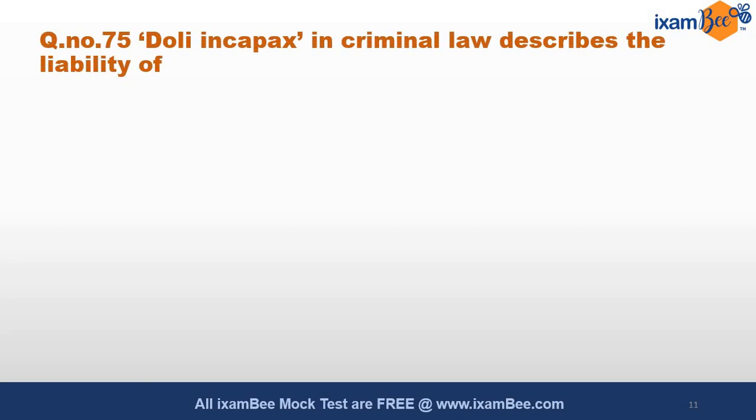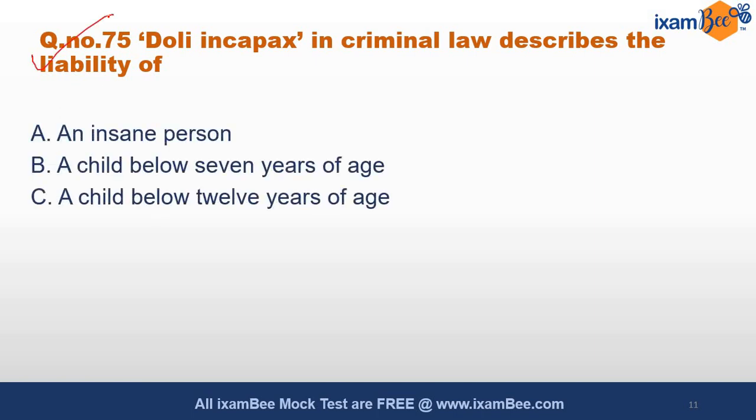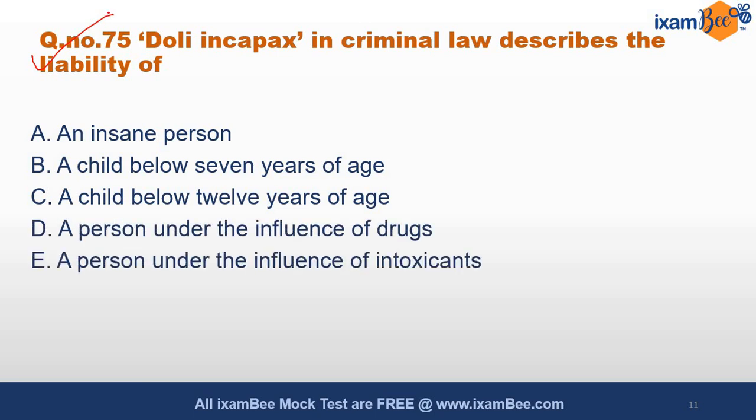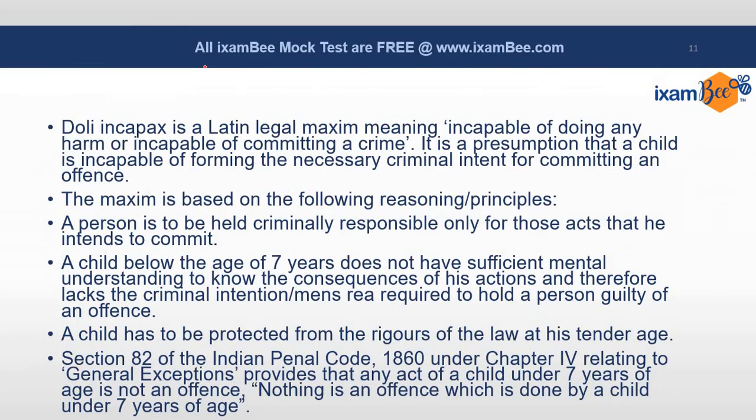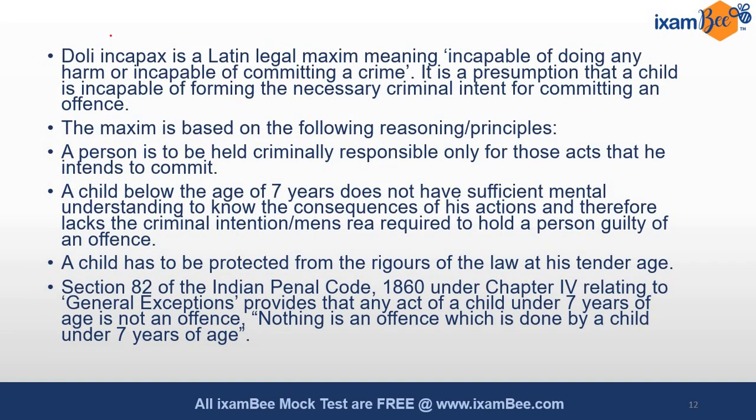75. Doli incapax in criminal law describes the liability of, a very important part and expected question. Options are insane person, child below 7 years, 12 years, person under influence of drugs, person under the influence of intoxicants. Doli incapax. Yes, actually this is an easy question. Answer is B, child below 7 years of age is known as doli incapax. It is a Latin term.